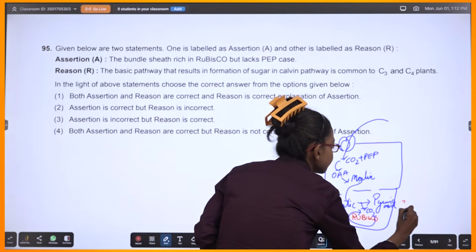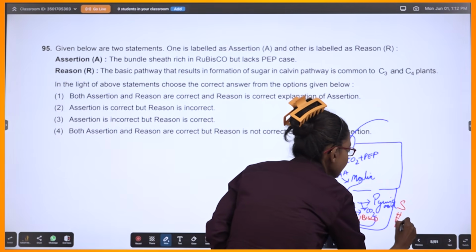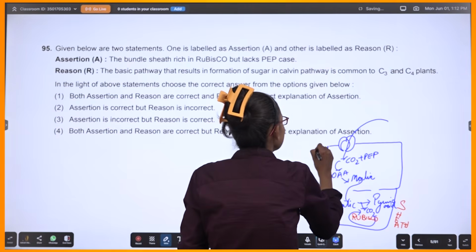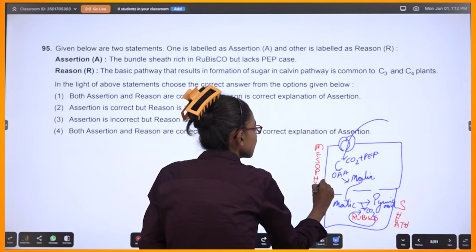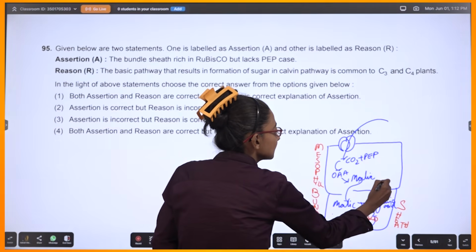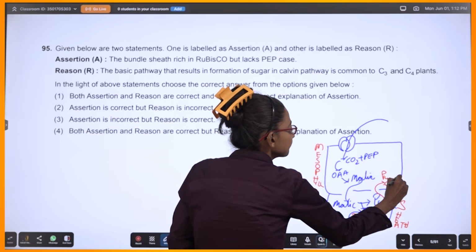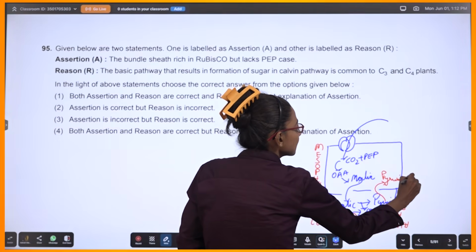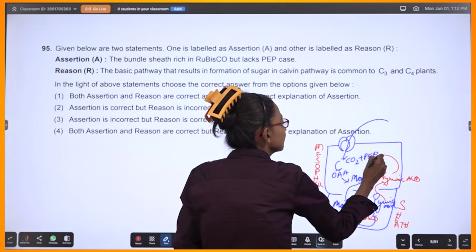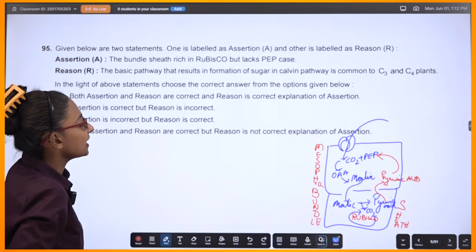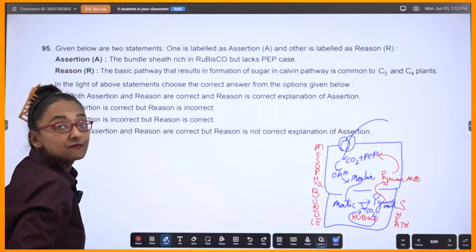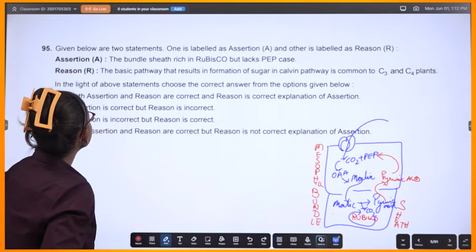Bundle sheath. Correct? And this one is your mesophyll. What will happen? This pyruvic acid will now enter here, and then it will convert into PEP again. This is what your C4 cycle is all about.